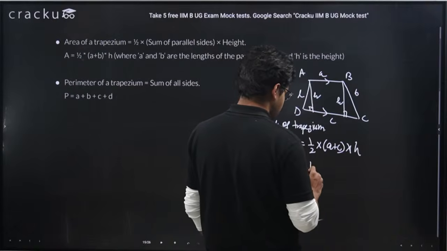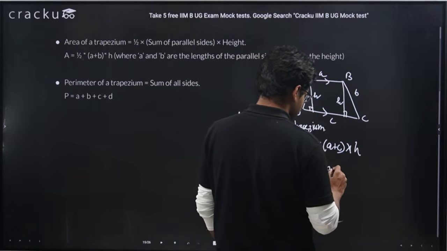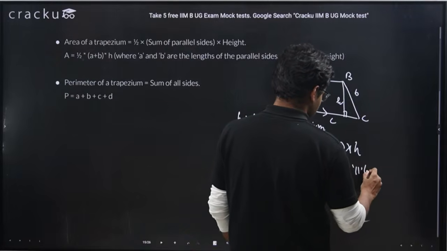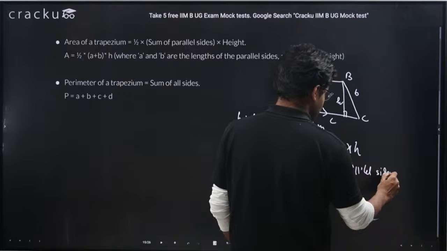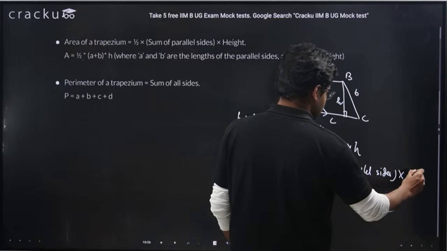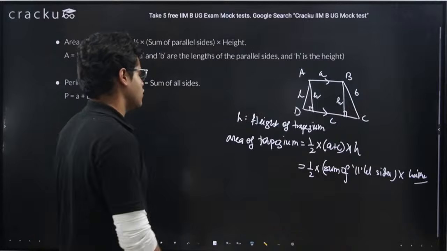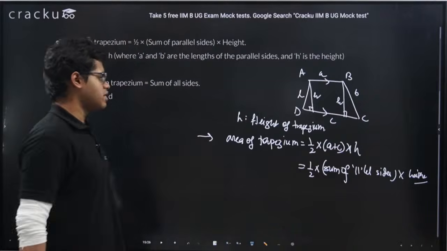Half into sum of parallel sides into height h. This is the area of trapezium, half into a plus c into h.